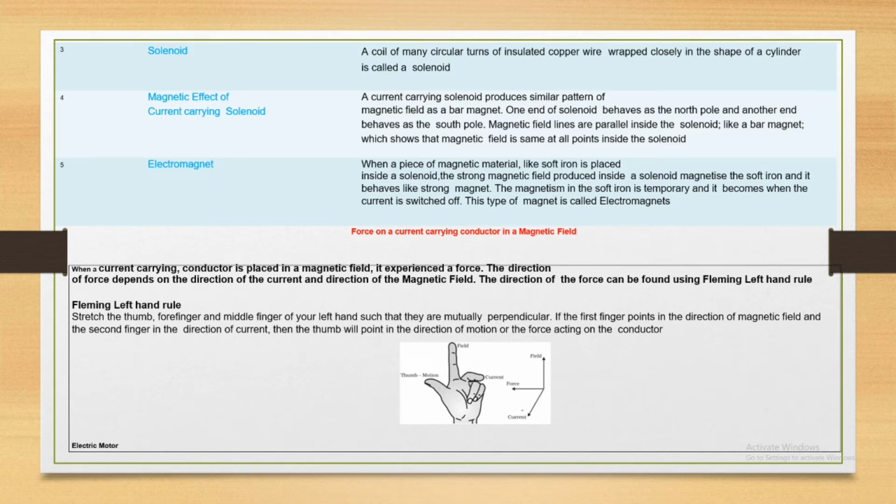Then you think FBI: F for thumb, B for forefinger, and I for middle finger. Take an example. Suppose an electron is moving in the east direction and the magnetic field is acting downwards.